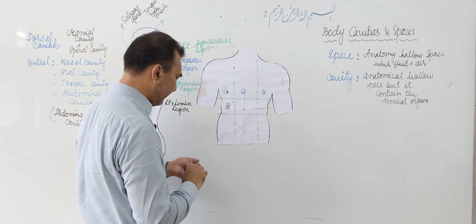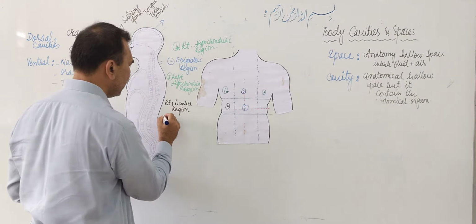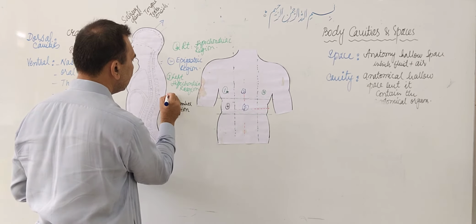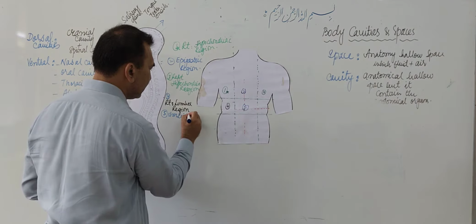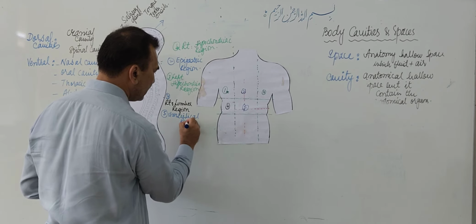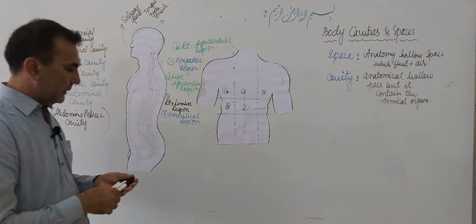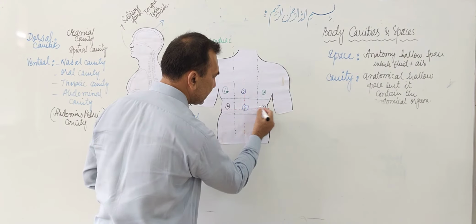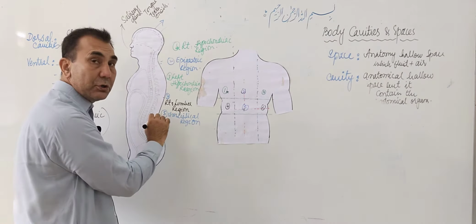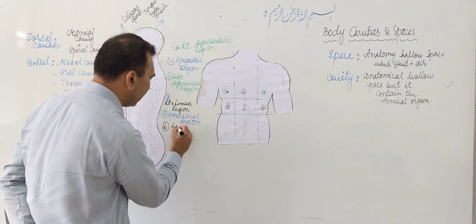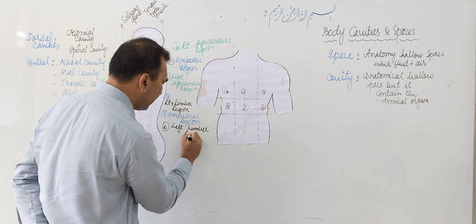Now number 5 contains the umbilicus, so it is called the umbilical region. Now the 6th one is opposite of the right lumbar region, the left lumbar region.